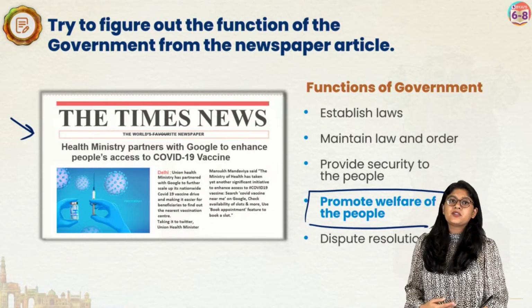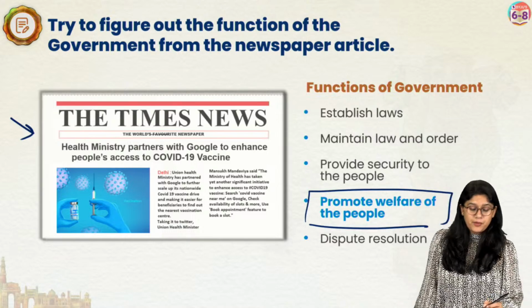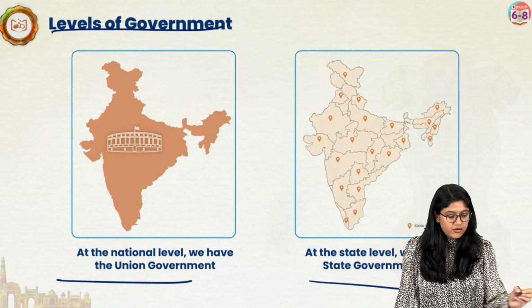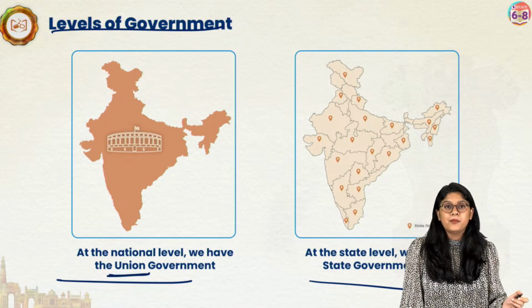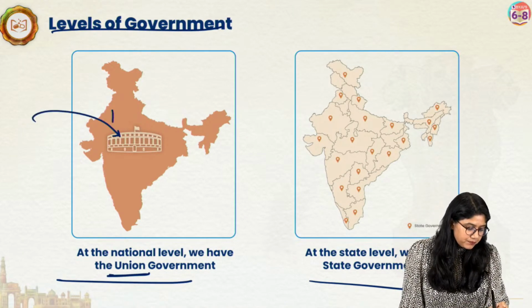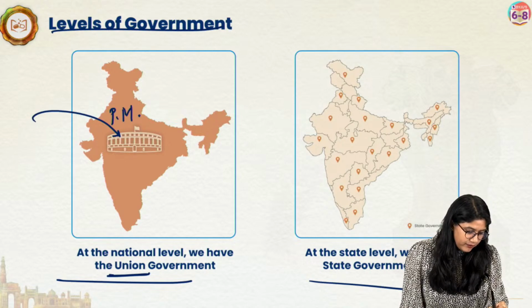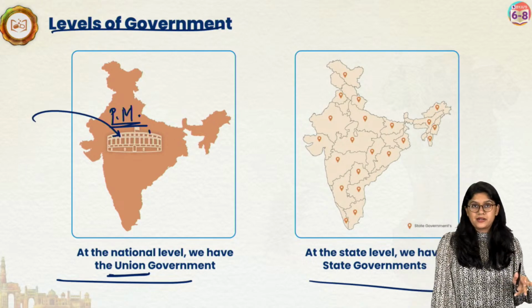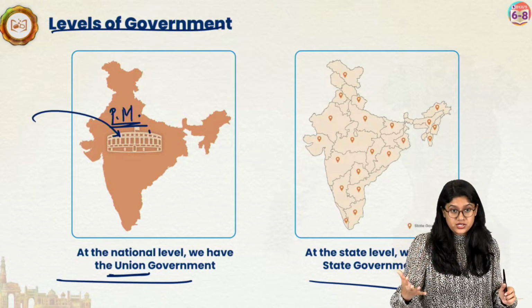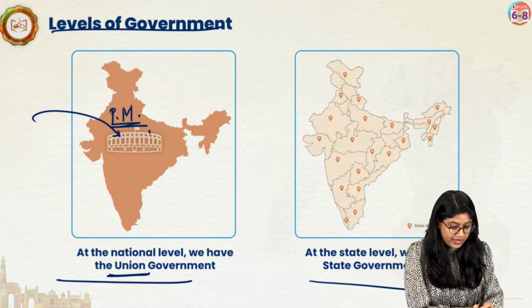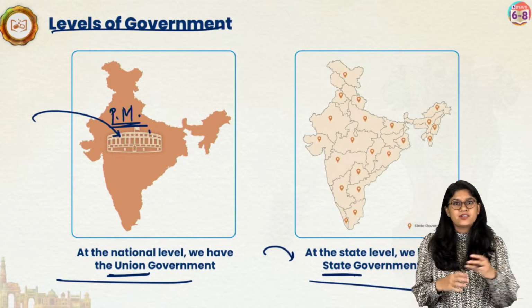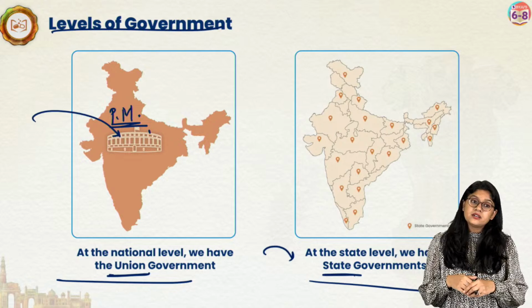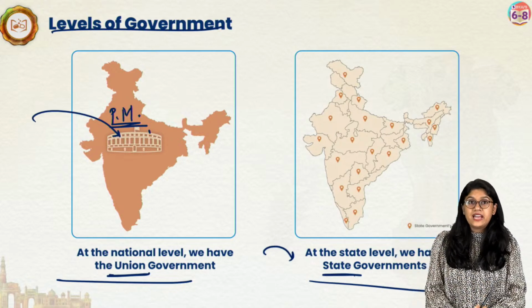Now we'll be discussing the different levels of the government. What are the different levels of the government? As a nation, of course, we have the union government or the center government, right? The head of that is the PM, and the governing party will be making the rules and regulations, and they'll be working all together. Then, of course, we have the state level. Every state has a different chief minister, and they have different rules and regulations for the state people.